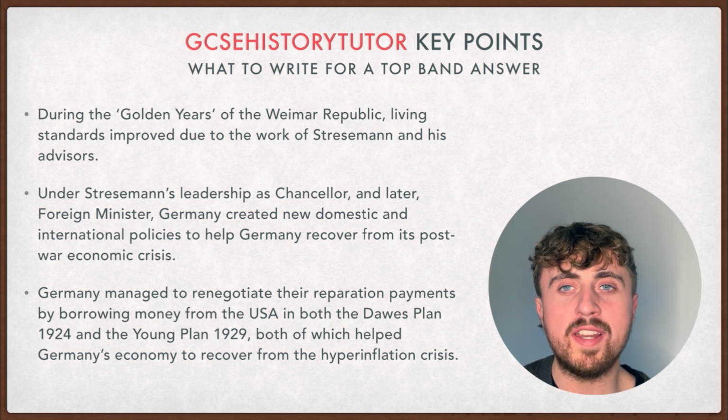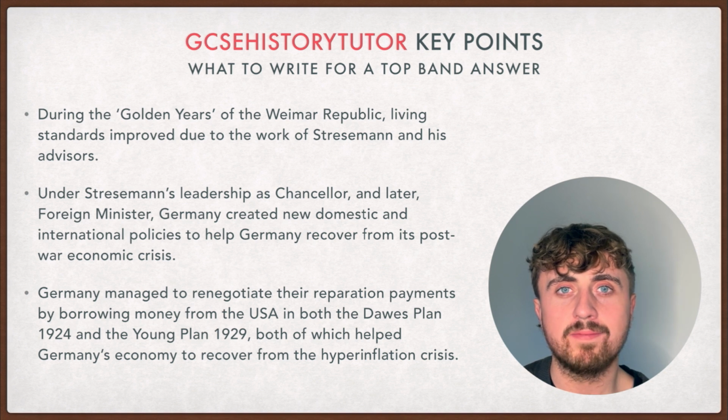Germany managed to renegotiate their reparation payments by borrowing money from the USA in both the Dawes Plan 1924 and the Young Plan 1929, both of which helped Germany's economy to recover from the hyperinflation crisis.